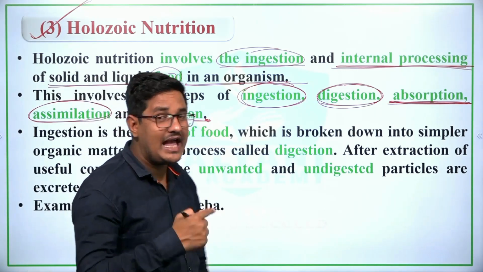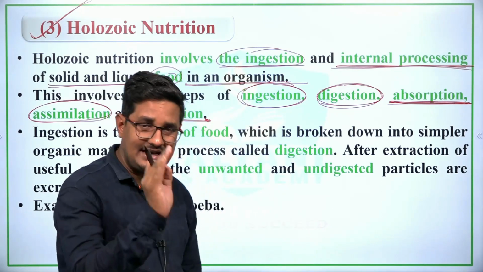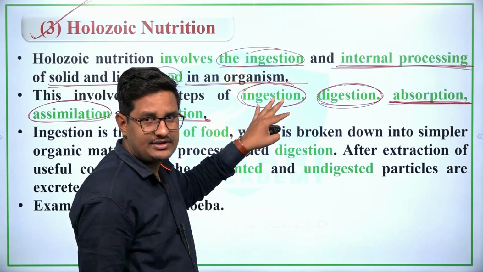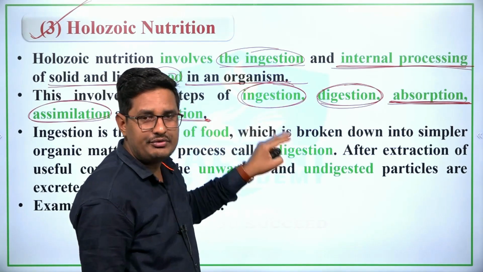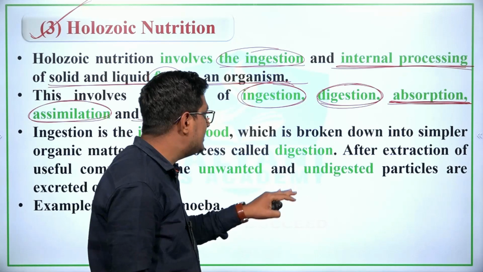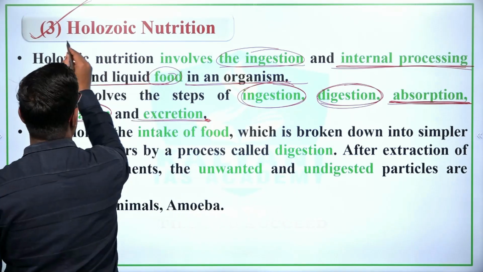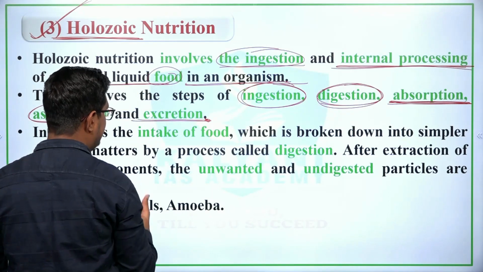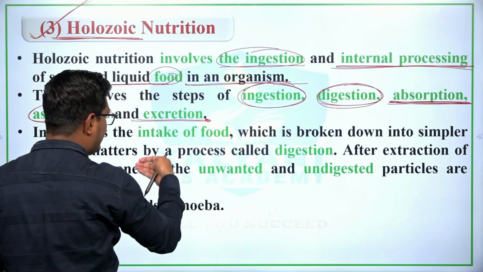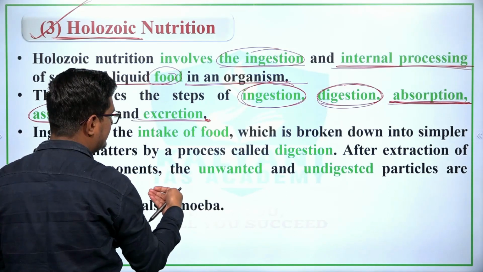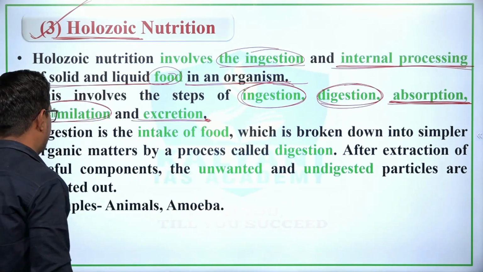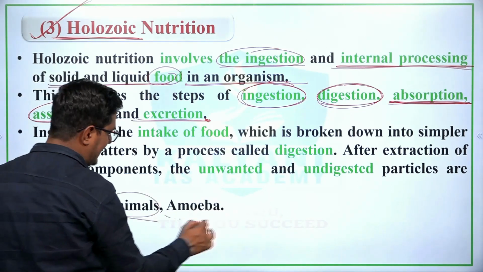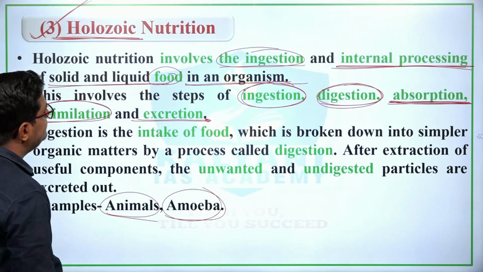And we have studied the digestive system. In the digestive system, I have made you understand these 5 stages of nutrition. So simply, human is holozoic, a holozoic organism, which means that in humans there are 5 stages of nutrition, which are ingestion, digestion, absorption, assimilation and excretion. Such as animals, amoeba and humans.